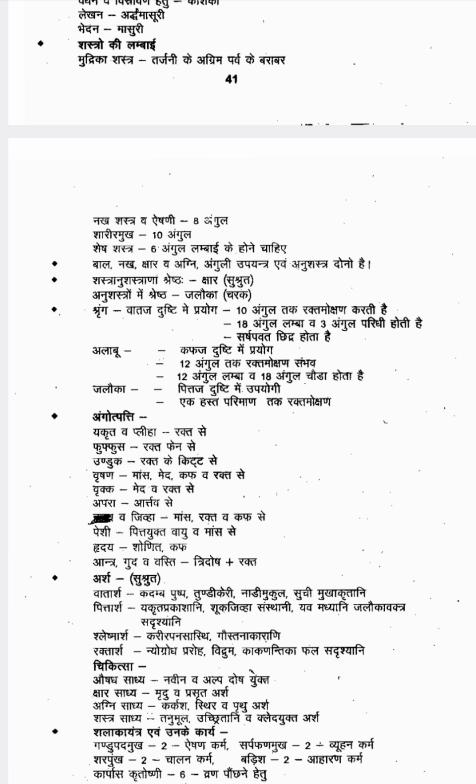Then Apara, placenta, that is formed from the Artava. Apara is formed from Artava. Jihva is formed from Mamsa, Rekta, Kapha. Mamsa, Rekta, Kapha, these join together, you will be getting Jihva.